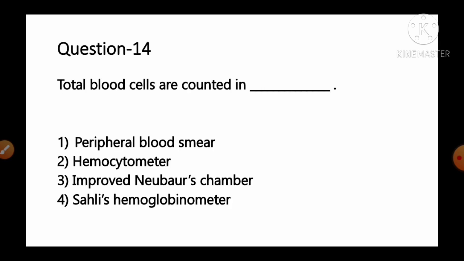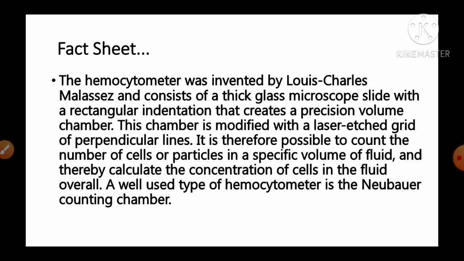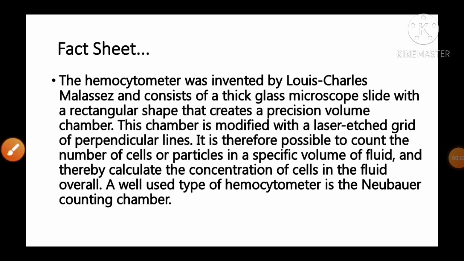Total blood cells are counted in option number 1 peripheral blood smear, number 2 hemocytometer, number 3 improved Neubauer's chamber, number 4 Sahli's hemoglobinometer. And the fact given regarding this question, it is the hemocytometer was invented by Louis Charles Malassez and consists of a thick glass microscope slide with a rectangular shape that creates a precision volume chamber. This chamber is modified with a laser edged grid of perpendicular lines.